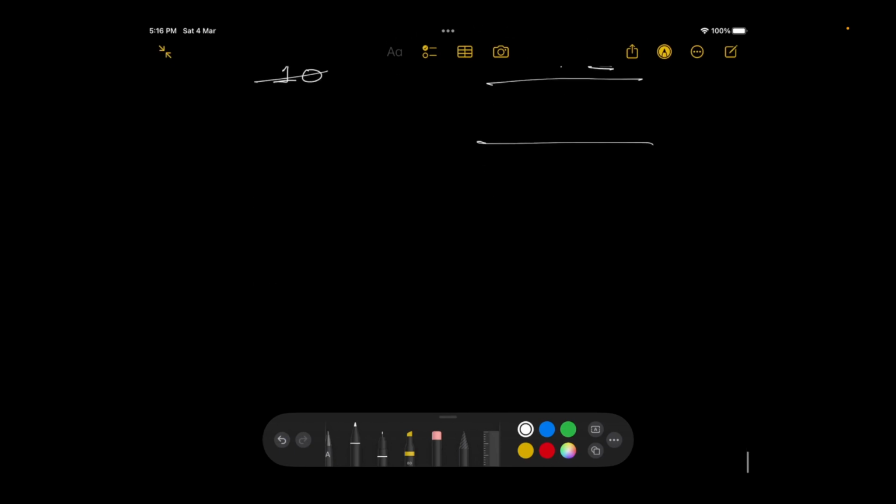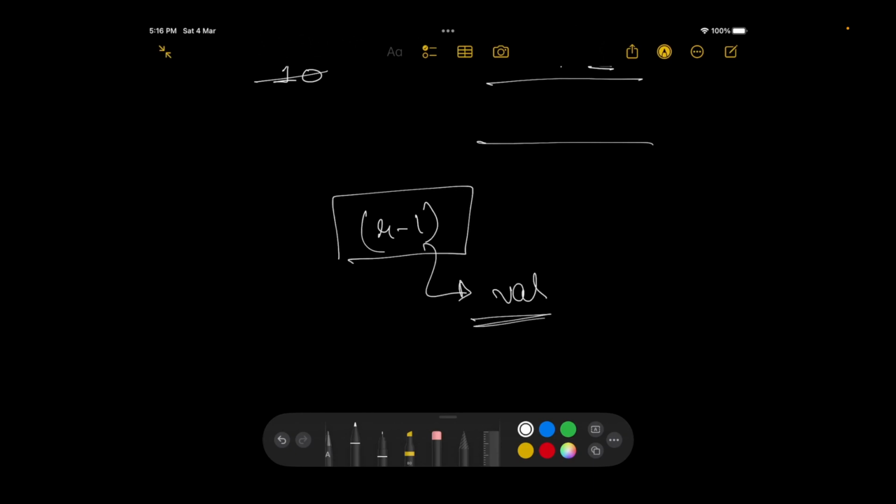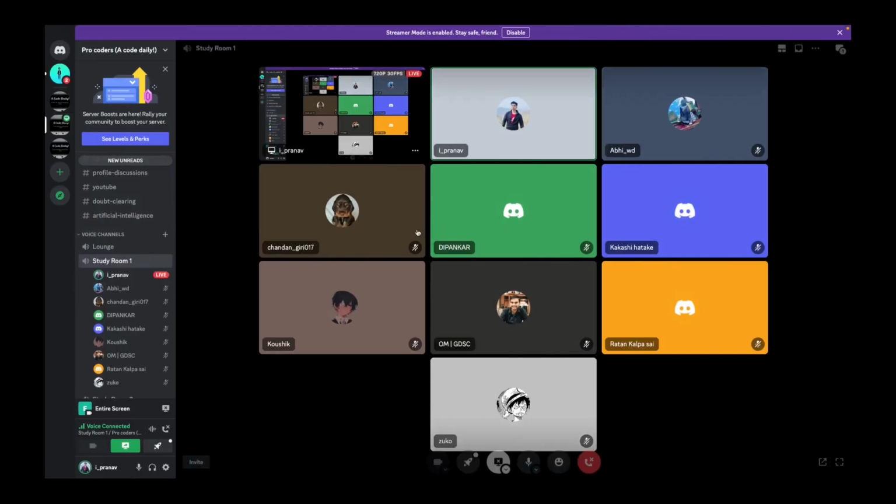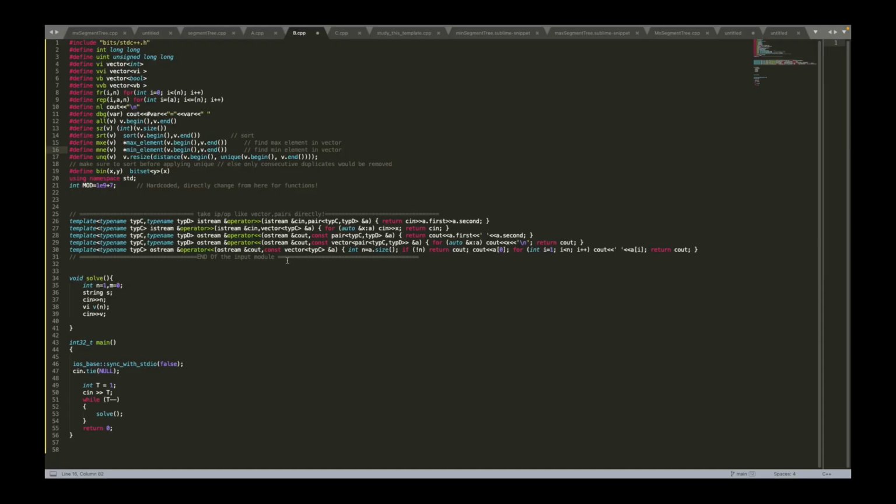So can we just print R minus L, and we'll get a value. For this value we can easily check what the answer would be. Let's try this out. I'm going to code this question right away. If you are able to see how I'm doing this, maybe you'll start understanding how I code and how these things are intuitive. Let's take two numbers as specified. There would be L and R.